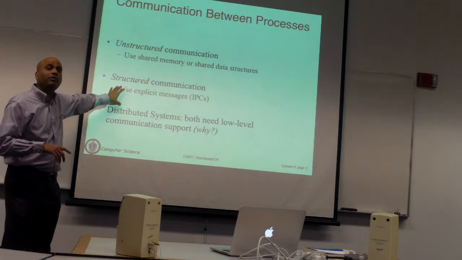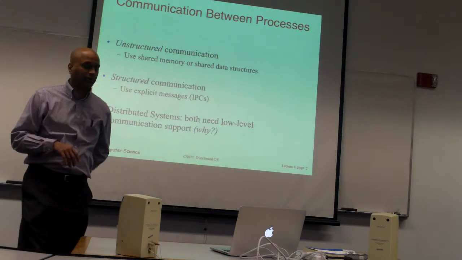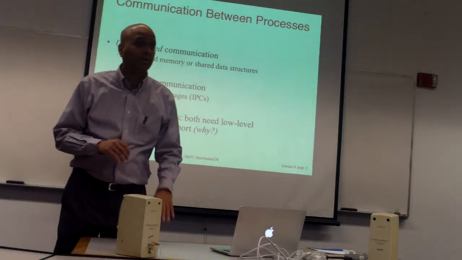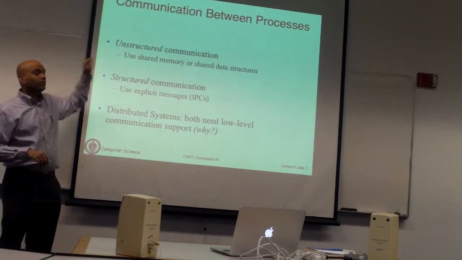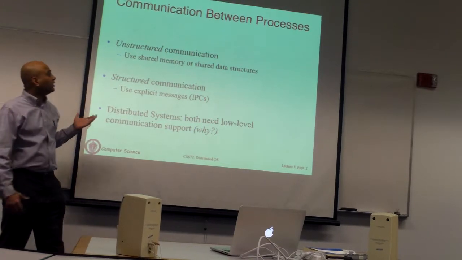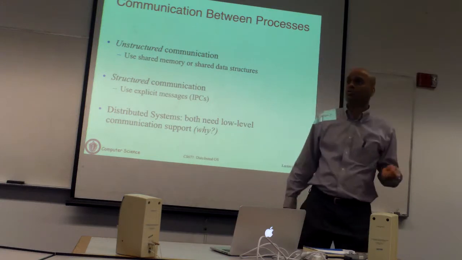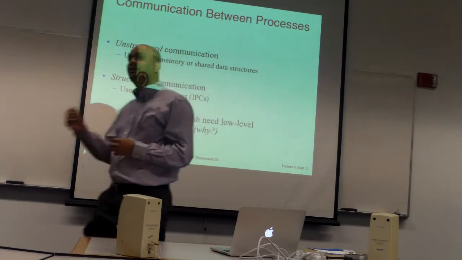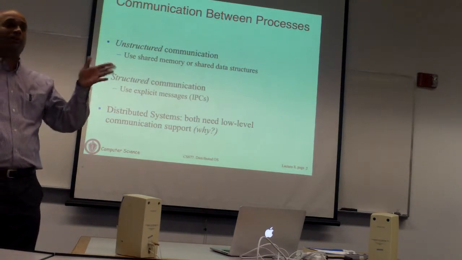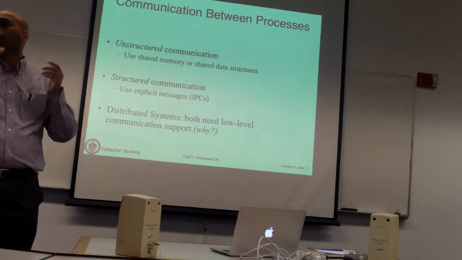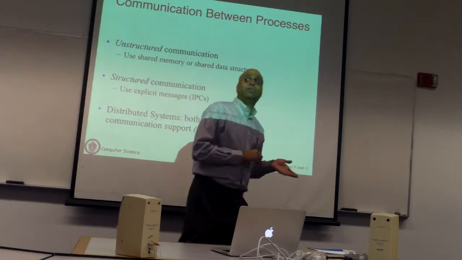So that's a very common way of communication, using IPCs, or what's called inter-process communication, or messages. Okay? There's also an implicit way to communicate, which is called unstructured communication. In this case, you are essentially using shared memory or shared data structures to communicate. You don't explicitly send messages, you send implicit messages. What does that mean? Let's say you have a buffer, you can put some data item into the buffer. One entity, one process, could put an item in the buffer.